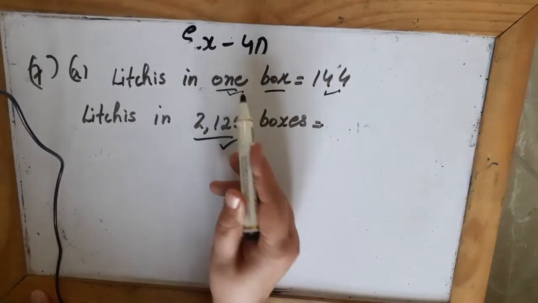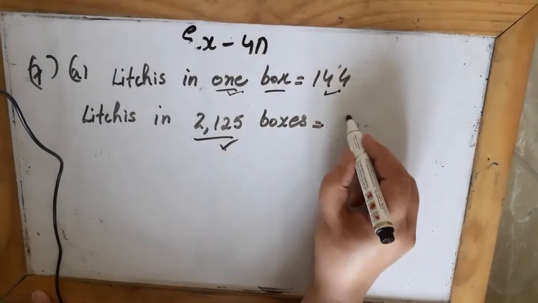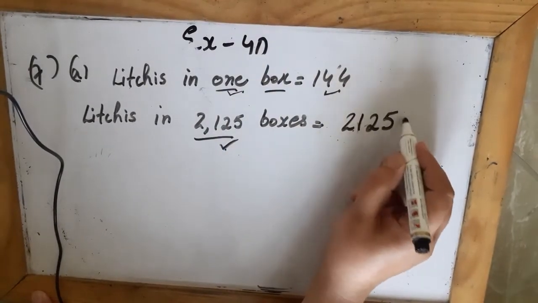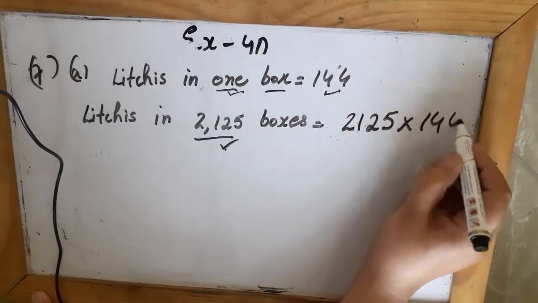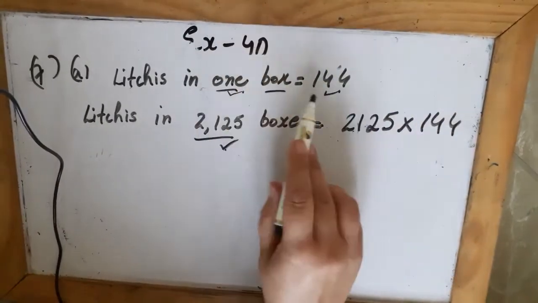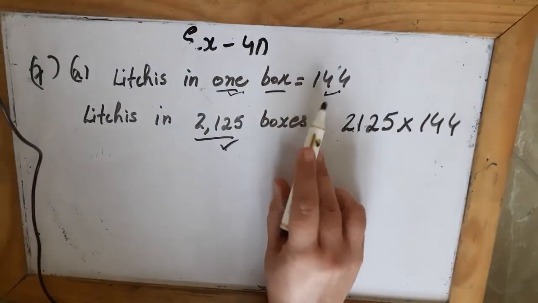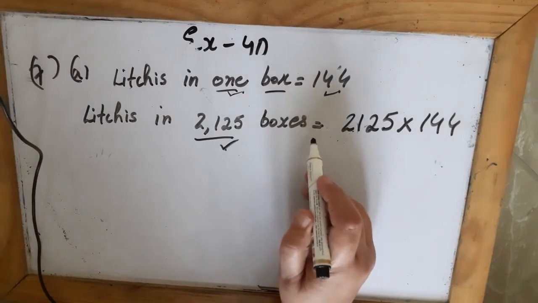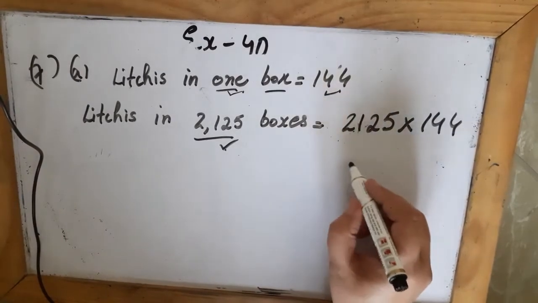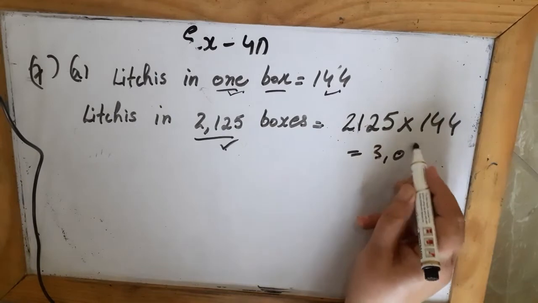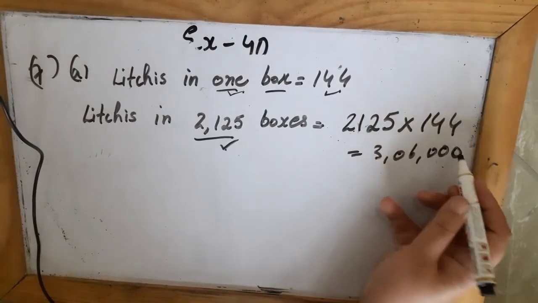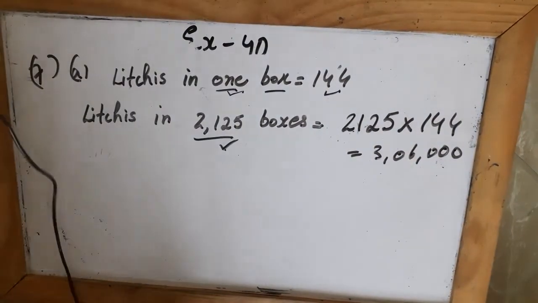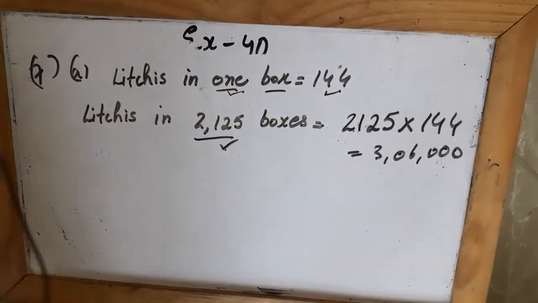So when we know about one and we have to find about more, what we do is we multiply. Lychees in one box are 144 and lychees in 2125 boxes will be, when you multiply you will get this answer, 3,06,000. So how many lychees were there in 2125 boxes?